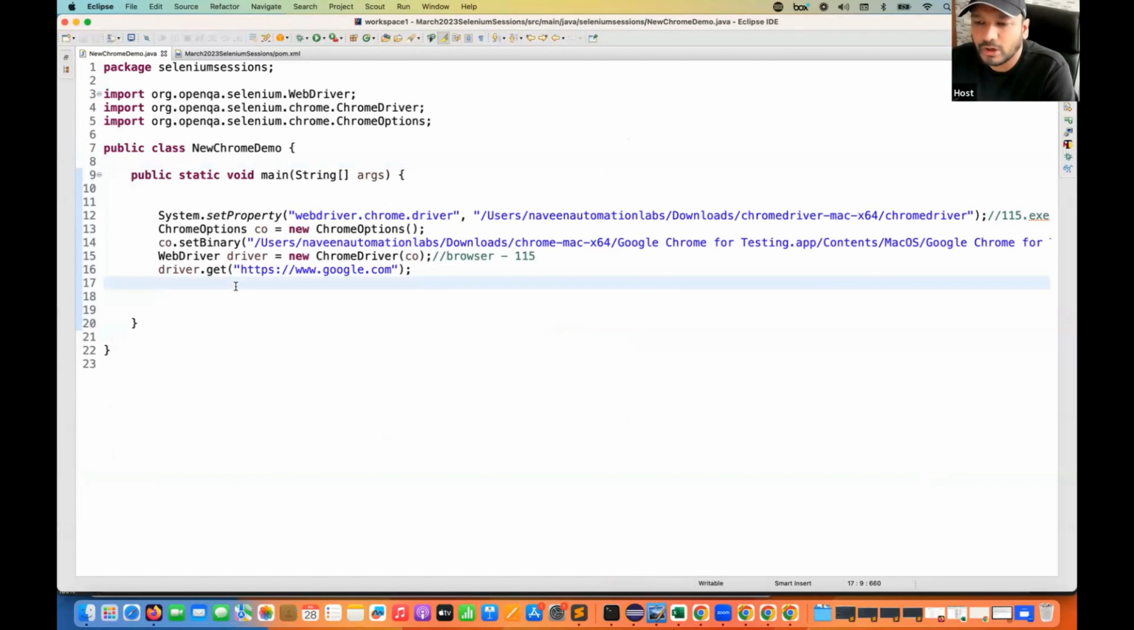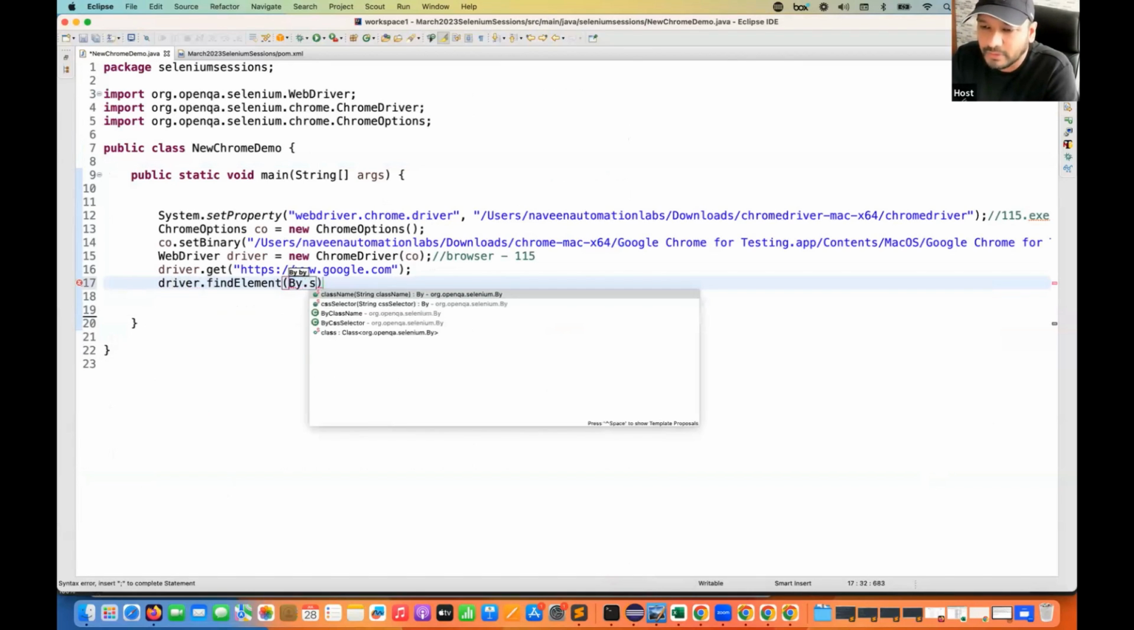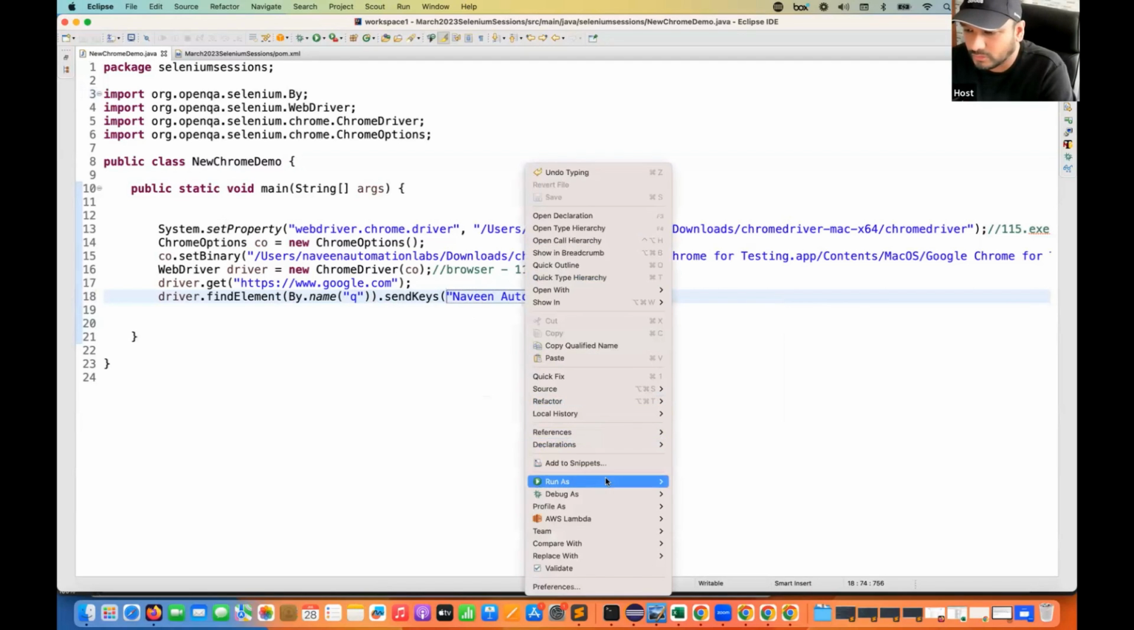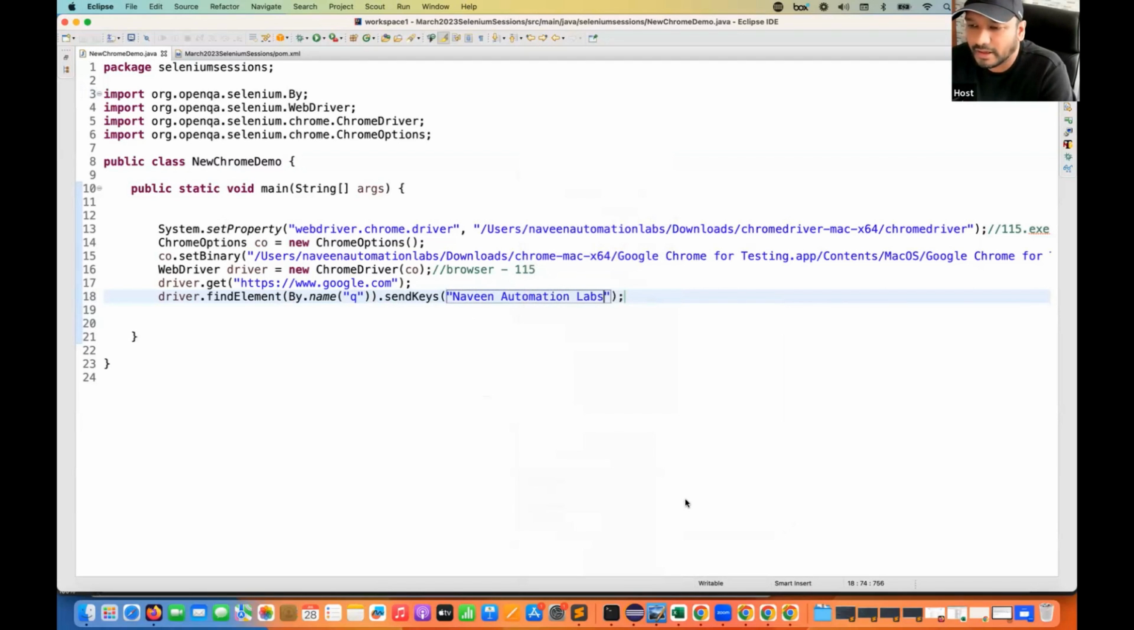After that, whatever you want to enter, it will enter. So let's quickly enter driver.findElement. The rest of the script will remain the same. I think By.name is there, and then I'm writing q, dot sendKeys, and here I'm writing, let's see, Naveen AutomationLabs. Okay, and that's it. So let's quickly run it, run as this.